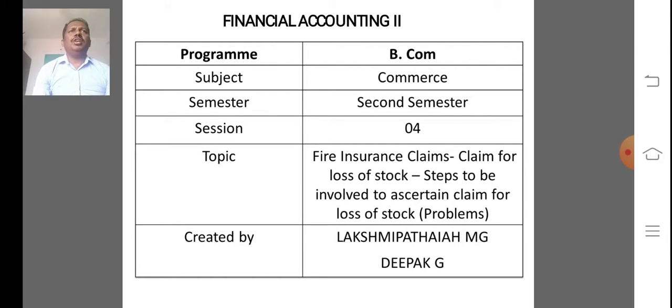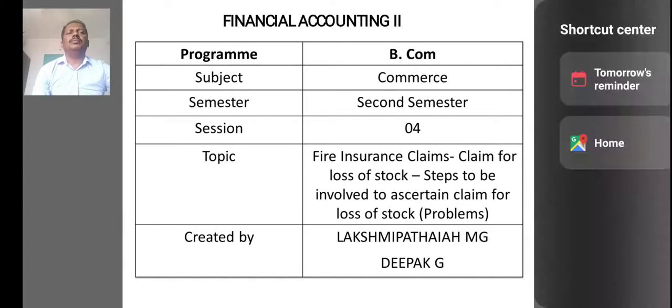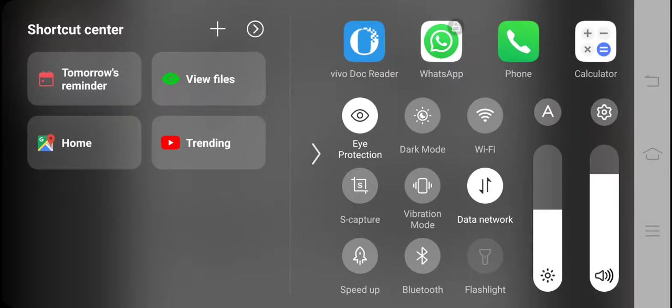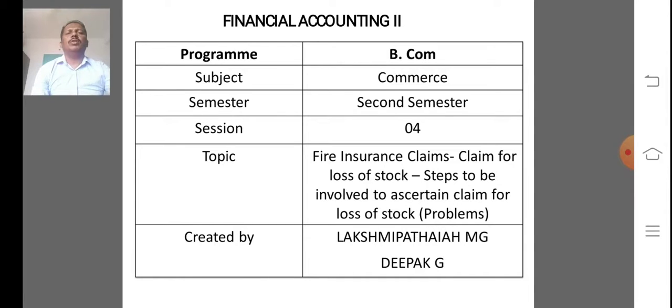Suppose only a portion of goods is destroyed by fire, or the actual loss is different from the stock on the date of fire, the amount of claim can be calculated by using the average clause.